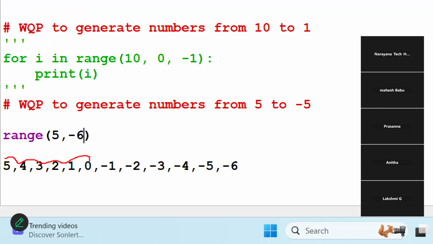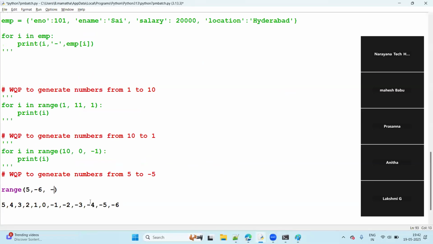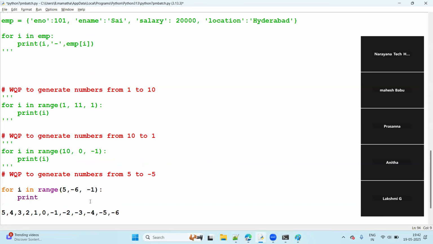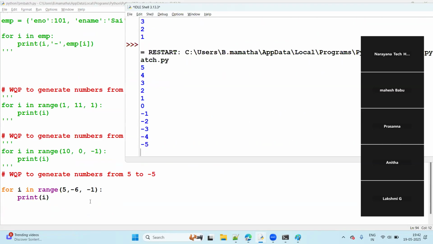0 minus 1 is minus 1 only. Minus 1, minus 1, minus 2. Minus 2, minus 1, minus 3. Minus 3, minus 1, minus 4, right? So how much here? Minus 1. And this is for i in range of this. Then print of what here? You can observe now, right? 5 to minus 5, guys.